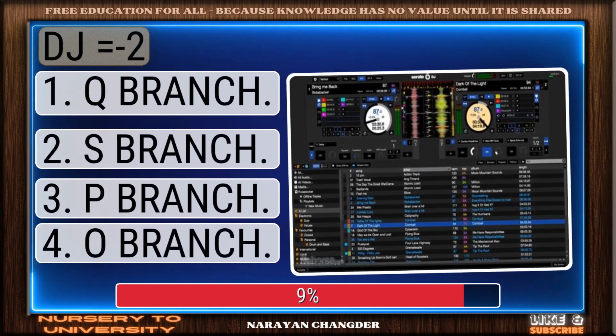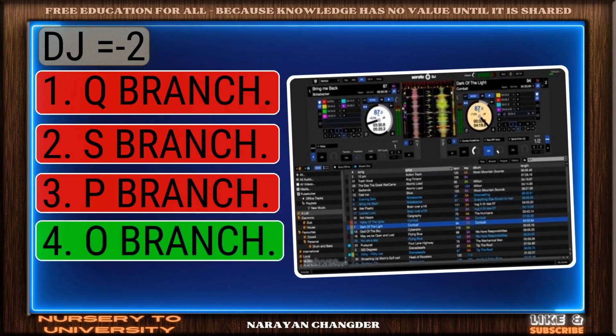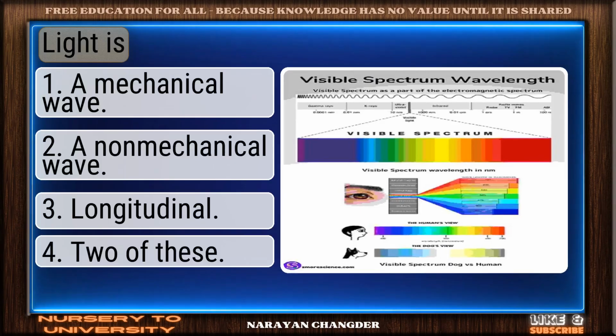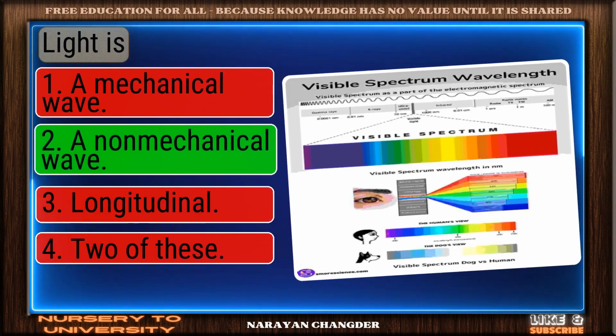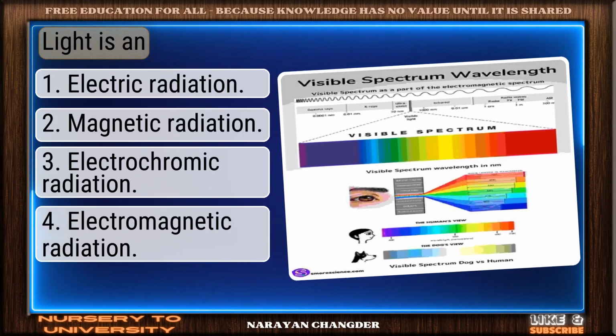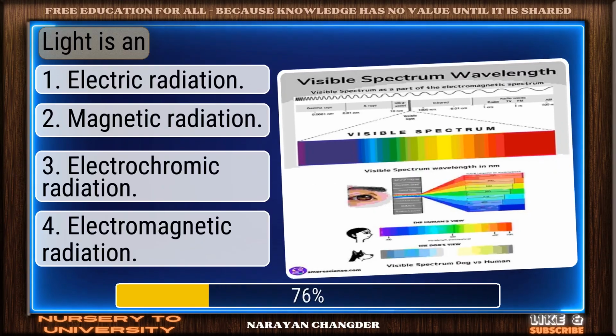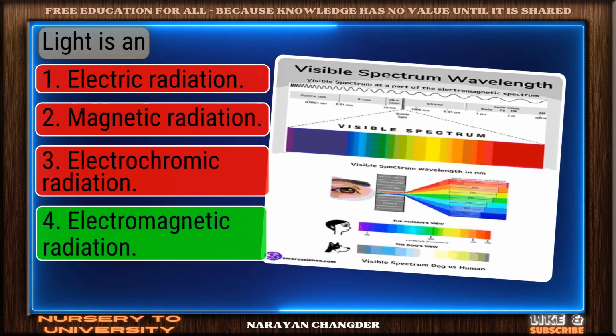DJ equal? Perfect. O branch is the correct choice. Light is... solid response. A non-mechanical wave is a valid choice. Light isn't... Valid point. Electromagnetic radiation is true.